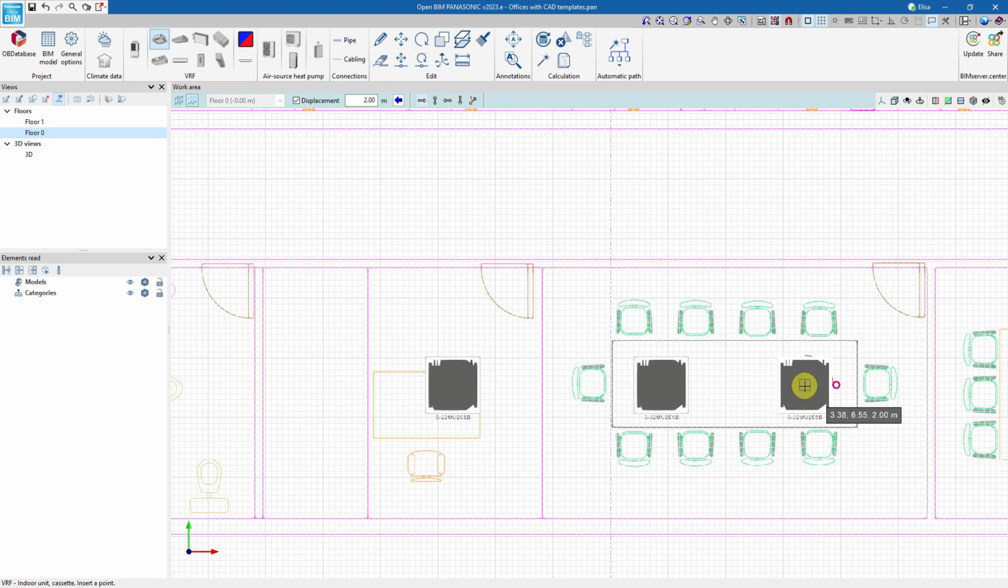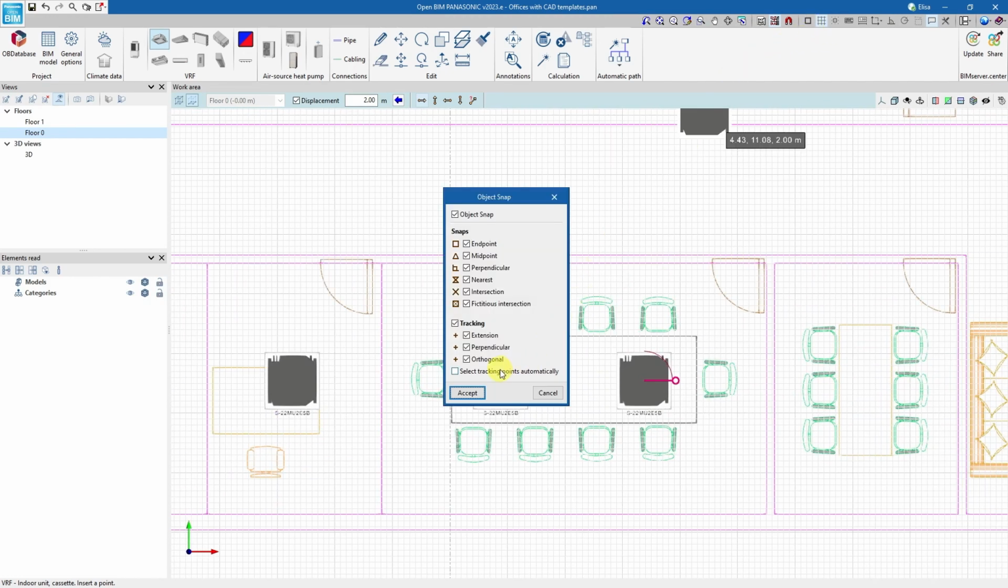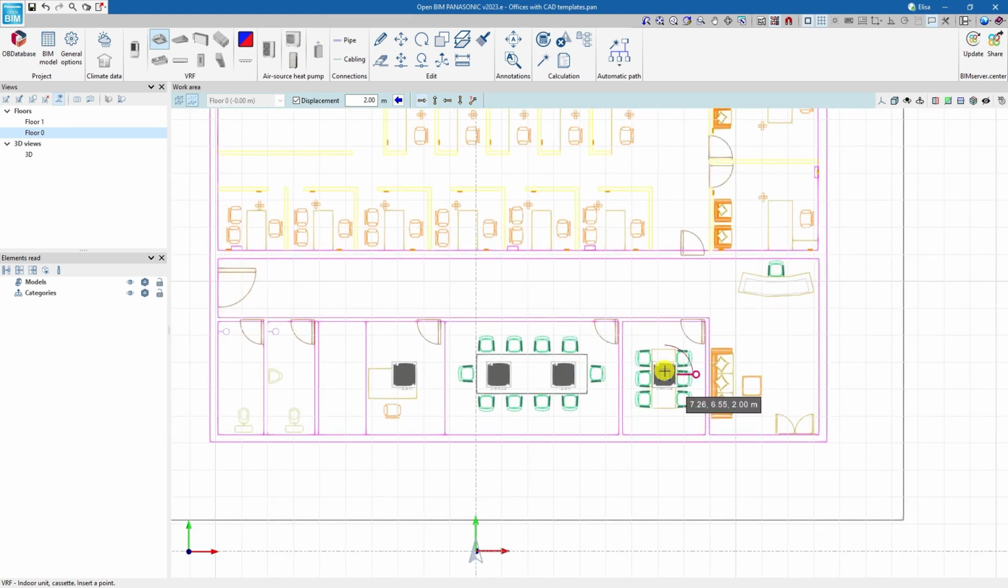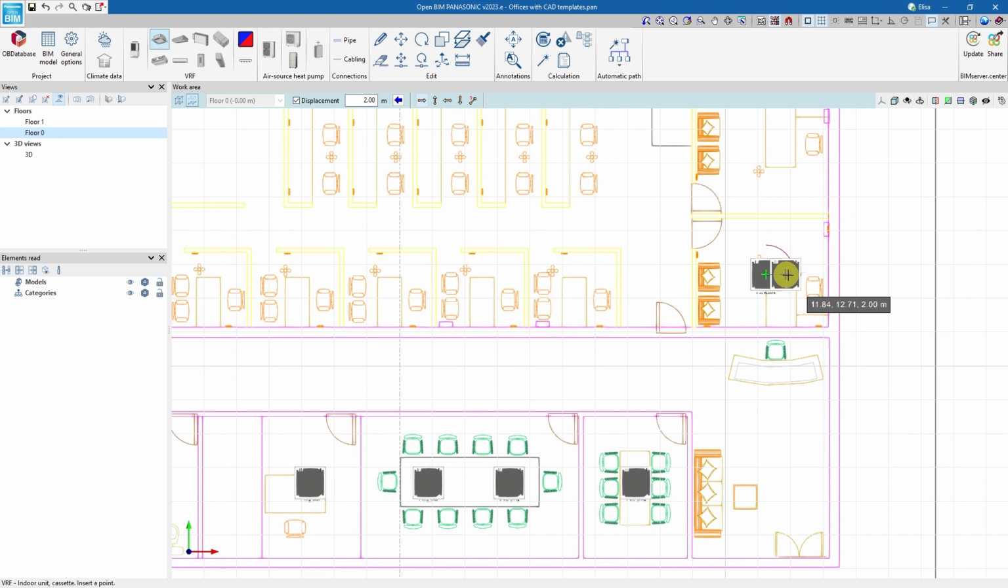In the Object Snap configuration, it is very important to leave the Select Tracking Points Automatically option unchecked and the checkboxes in the Tracking section checked. Each time a VRF element is inserted, the program displays a controller indicating the reference point for rotating the element. In order to achieve 90-degree rotations, we hold down the Shift key.